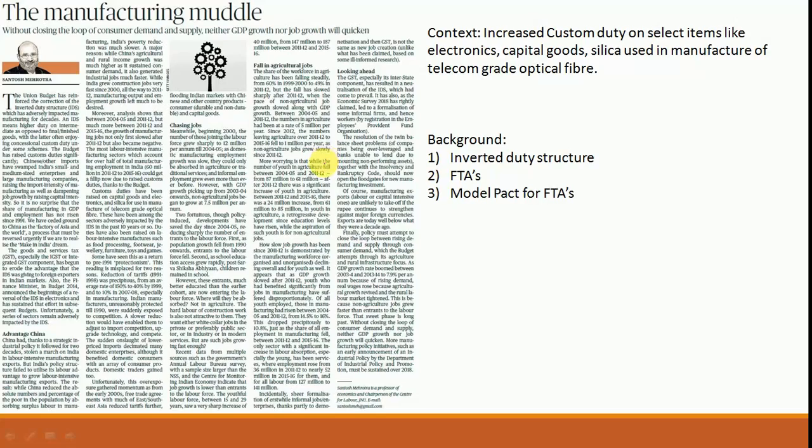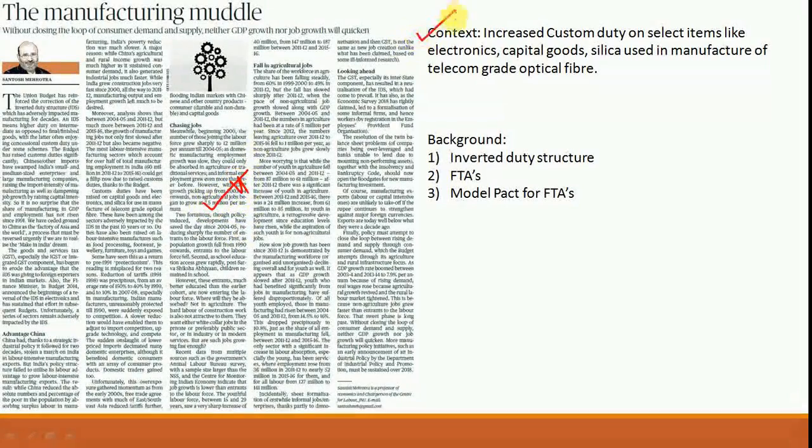The opinion here is that without closing the loop of consumer demand and supply, neither GDP growth nor job growth will quicken. Now this article is very, very important. First and foremost, from an analysis point of view for the manufacturing sector in the country. Another importance is with regards to an analysis on the job creation issue in the country. Both an impetus to manufacturing and promoting Make in India, as well as creating more jobs for the economy, are pressing concerns, and indeed in this respect the article is very, very important.